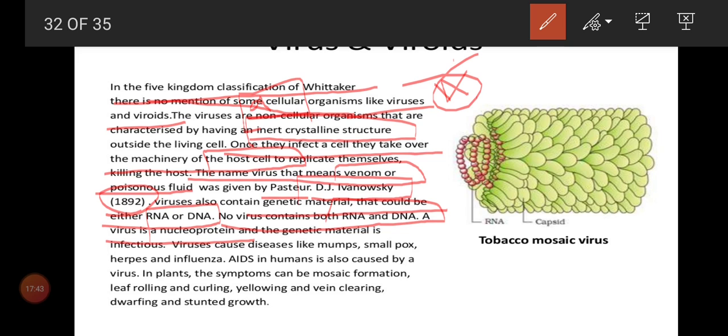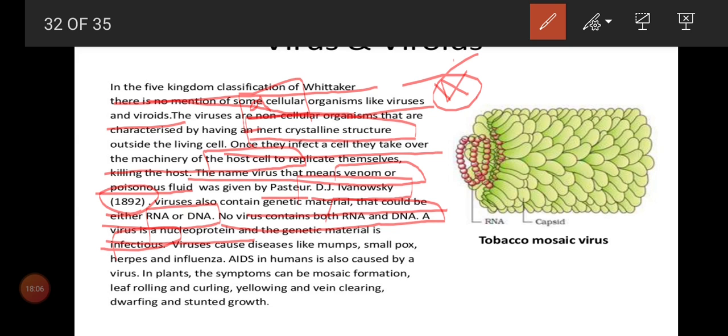DNA and RNA we can call nucleic acid. We have learned this in grade 9, no? So here, deoxyribonucleic acid and ribonucleic acid are the two types of nucleic acid, and along with that it will contain protein. So simply we can define viruses as nucleoprotein, and the genetic material is infectious.